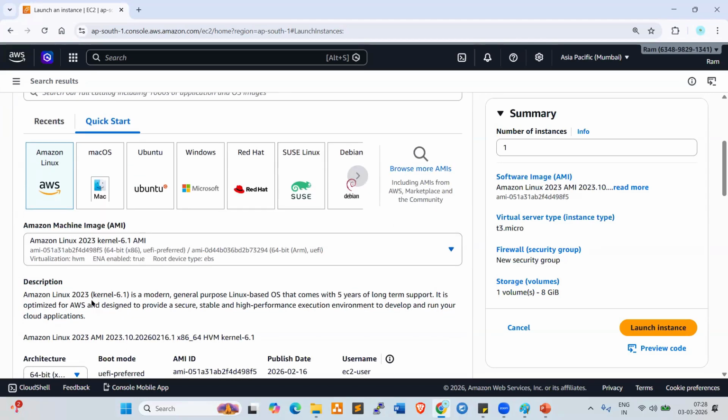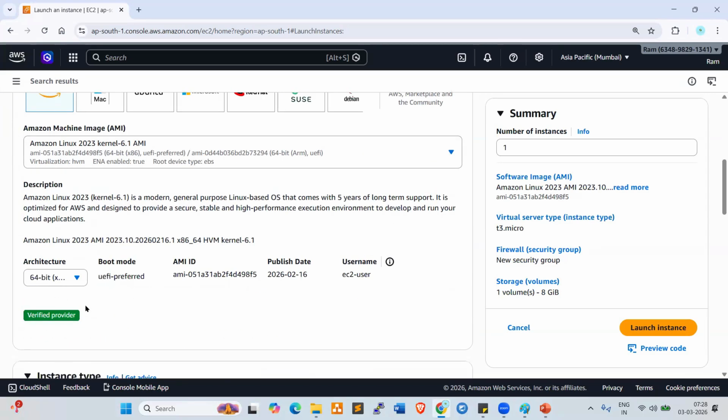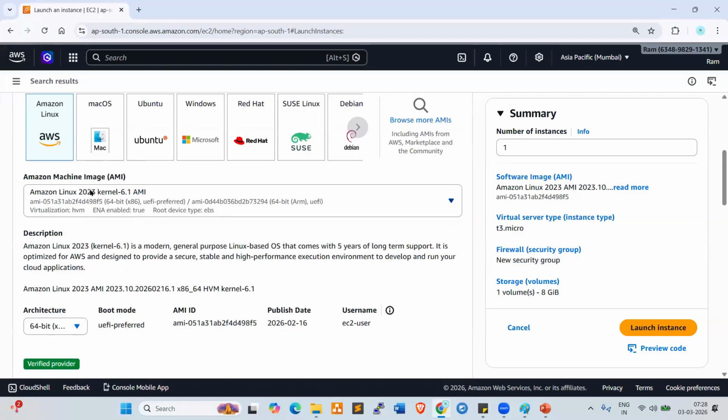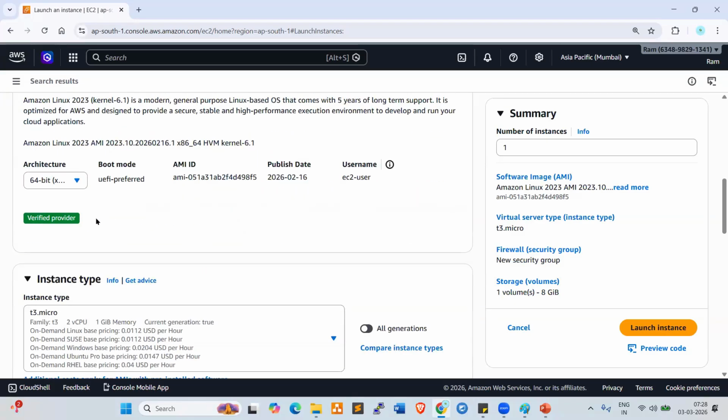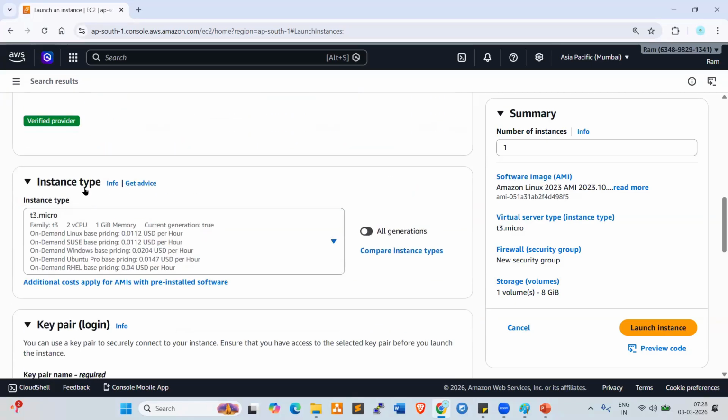Now go down here, Description. Look at here: Amazon Linux 2023 is a modern, general purpose Linux-based OS that comes with 5 years of long-term support. This you can choose. Now go down here. The server image is selected. Next one is instance type: which type is required, which configuration is required. As per the client requirement, we need to create the instance, right?